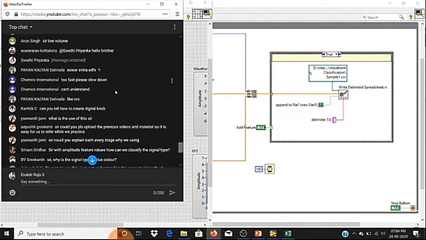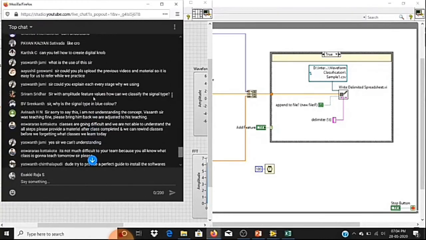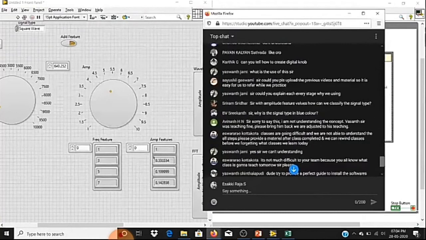So which amplitude feature or value, how can we classify the signal type? Yeah, so I have already told you. Each signal will have a different amplitude at different tones, so with that we can easily classify it. Why is the signal type in blue color? Yeah, as there is an enum, right? For a user it will look like a string, but LabVIEW will understand it as numeric only. That is the reason it is coming in blue color.